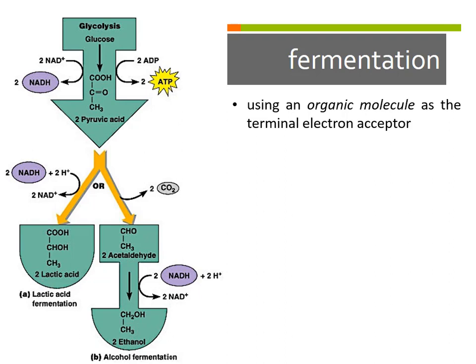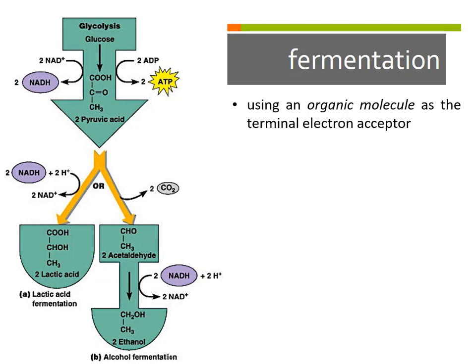Or you can convert pyruvate into acetaldehyde, which is a 2-carbon molecule, and you can dump an electron onto that, and you can create ethanol. So in fermentation, there are 2 options. There is an acid pathway, and there is an alcohol pathway.